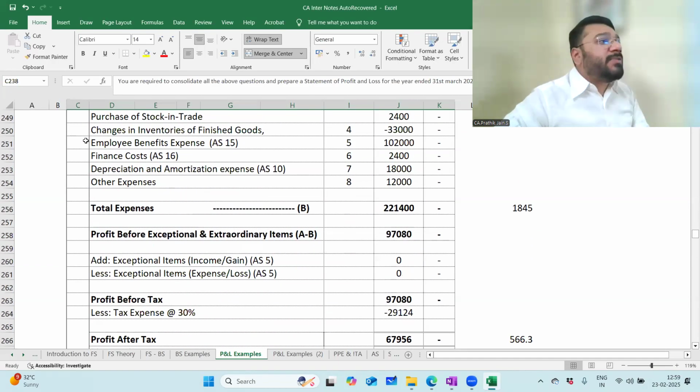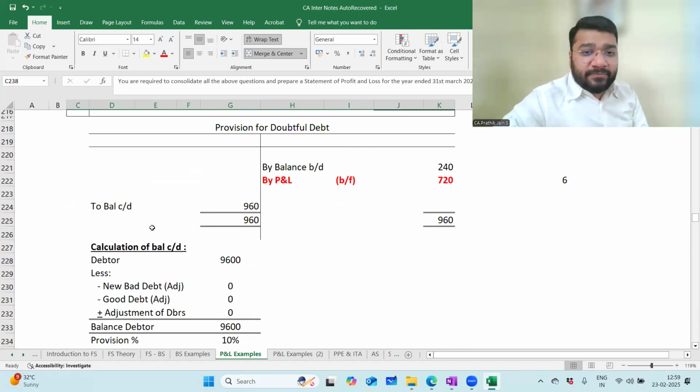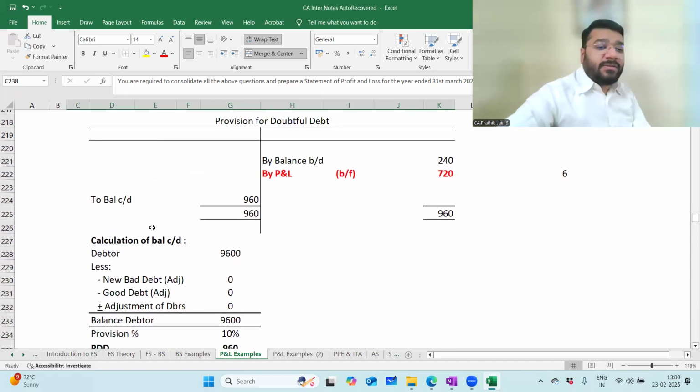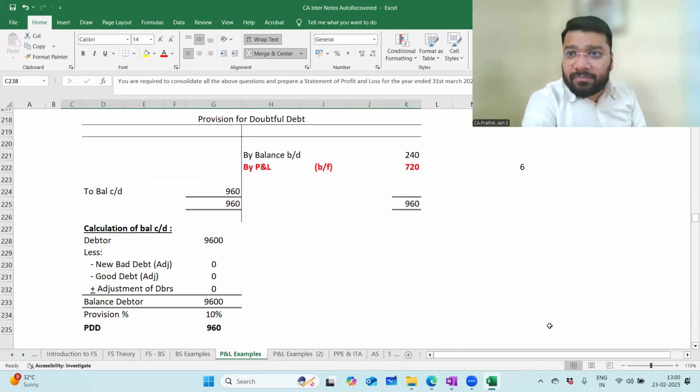Full-fledged P&L. So this will be your homework now. Sir, working note for provision for doubtful debts. You are working. Working note you want to see? Here it is. Anybody who still doesn't have clarity on PDD, my humble request, please watch the basic class of CA Foundation. You will get a clarity. That's my promise.